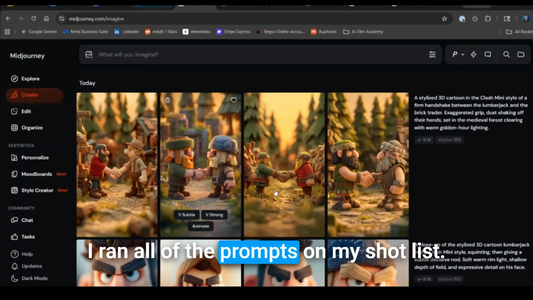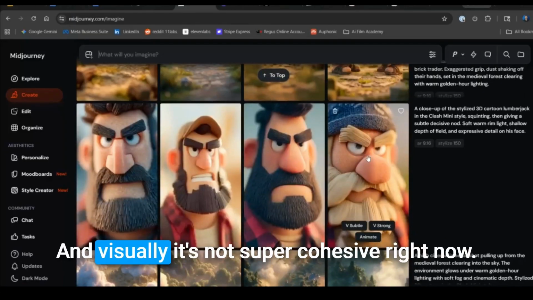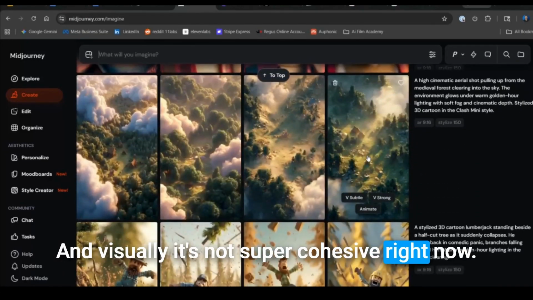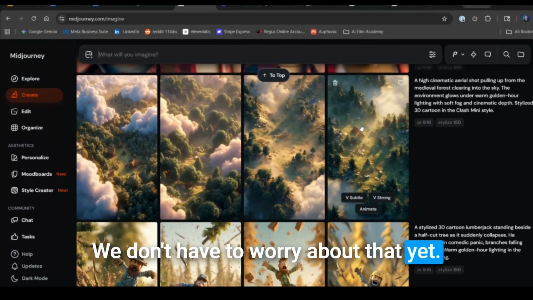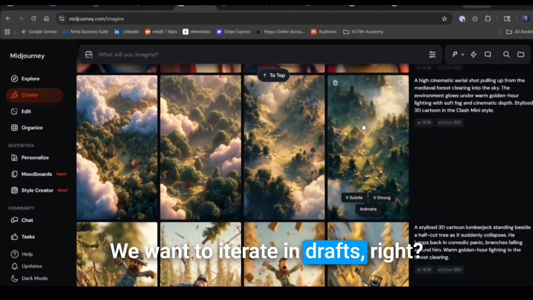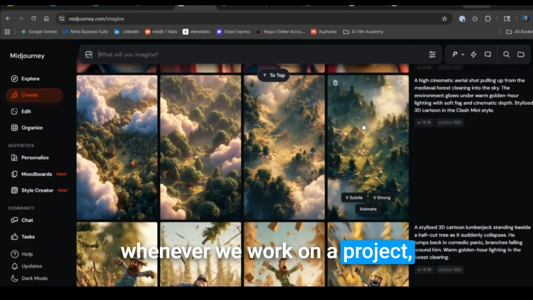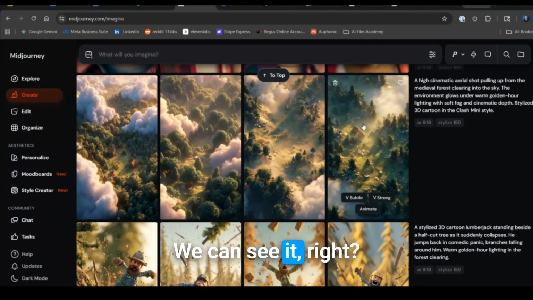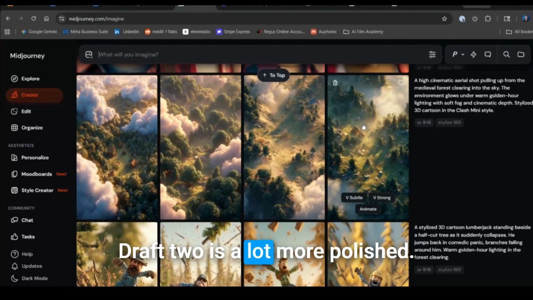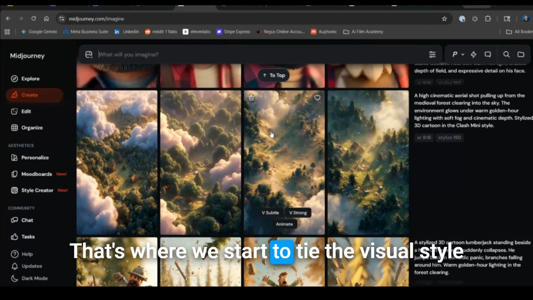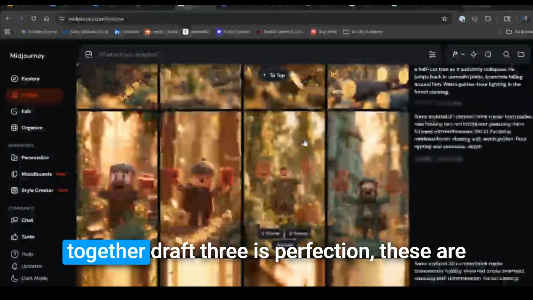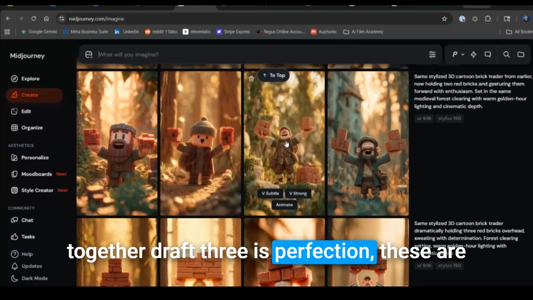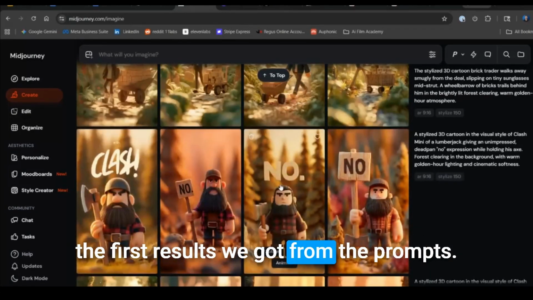I ran all of the prompts on my shot list. And visually, it's not super cohesive right now. We don't have to worry about that yet. We want to iterate in drafts, right? Whenever we work on a project, I usually do like 3 drafts. Draft 1 is really rough. We can see it, right? Draft 2 is a lot more polished. That's where we start to tie the visual style together. Draft 3 is perfectionizing. But these are the first results we got from the prompts.